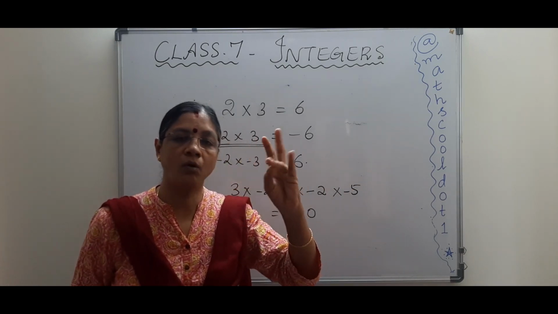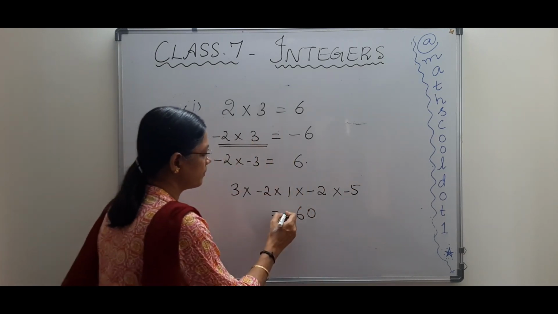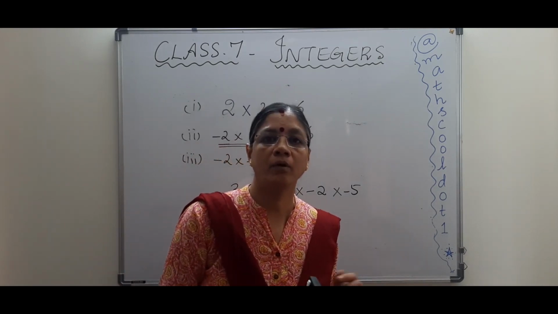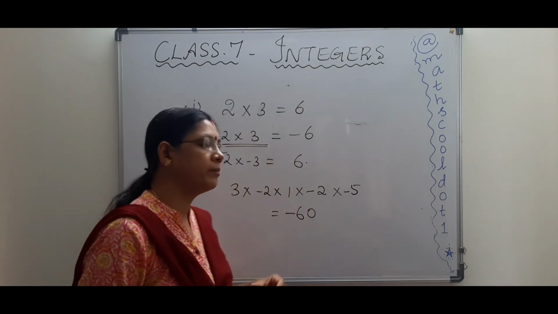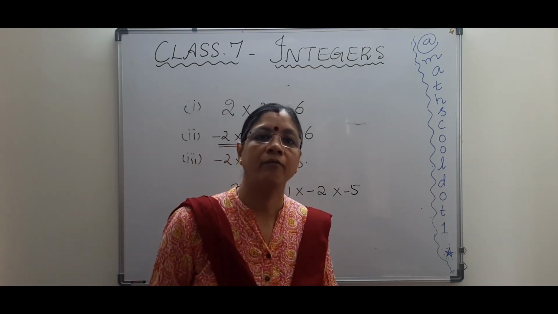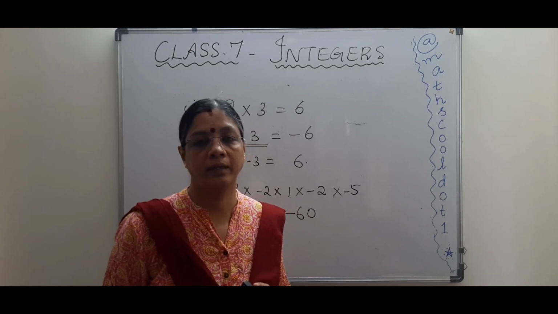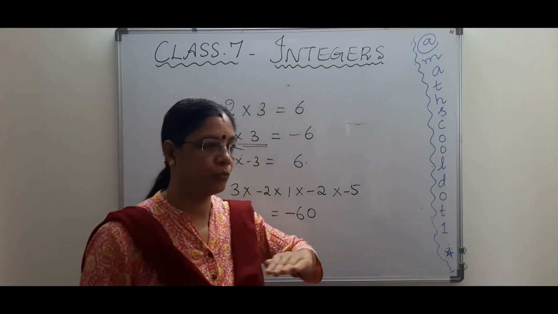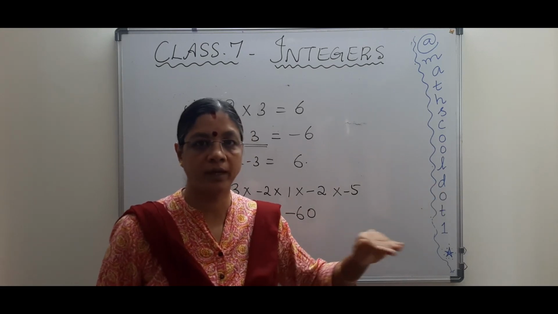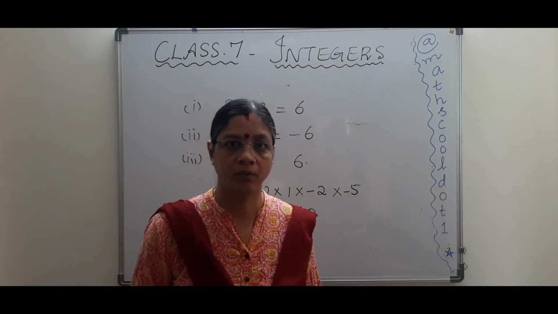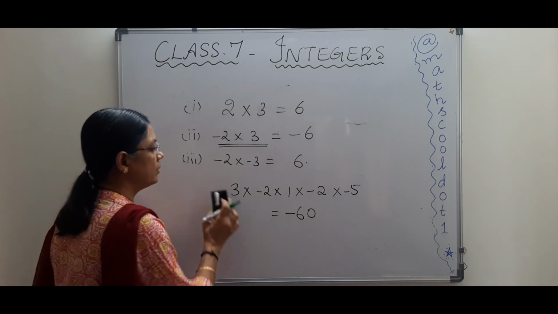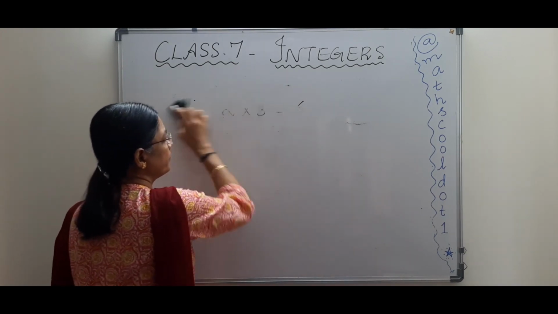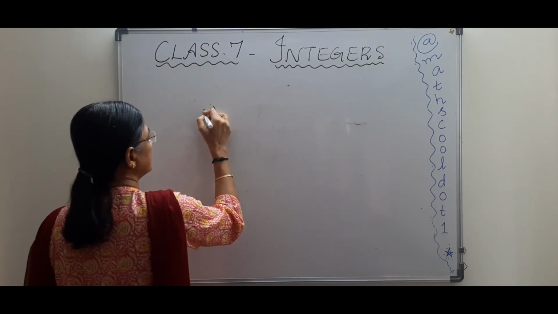If the count is odd, then you put a minus sign. If there are an odd number of negative numbers, then you will have a minus sign. If you have an even number of negative numbers, then you have a positive sign. Do you understand? If you take two negative numbers, it will give you a positive number only. So that is the rule. The same rule applies for division also. Just a single rule, nothing else.